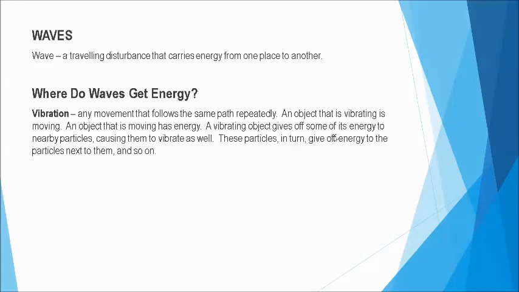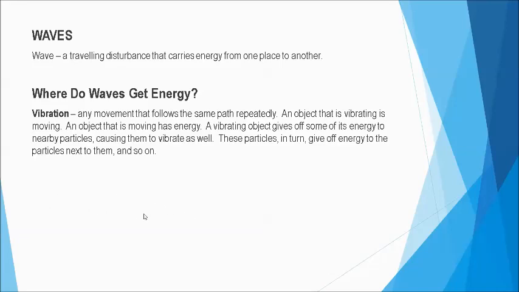And then an object that is vibrating. Kung may vibration, may motion. In fact, vibration is one of the kinds of motion that we've learned in addition to translational motion and rotational motion. So vibrational motion is a motion. And an object that is moving has energy, di ba?